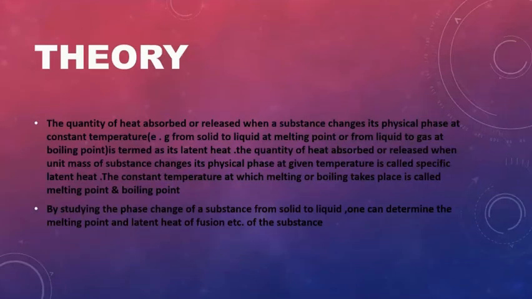The quantity of heat absorbed or released when a substance changes its physical phase at constant temperature, that is, from solid to liquid at melting point or from liquid to gas at boiling point, is termed latent heat. The quantity of heat absorbed or released when unit mass of a substance changes its physical phase at a given temperature is called specific latent heat. The constant temperature at which melting or boiling takes place is called the melting or boiling point. So, by studying the phase change of a substance from solid to liquid, one can determine the melting point and latent heat of fusion of the substance.